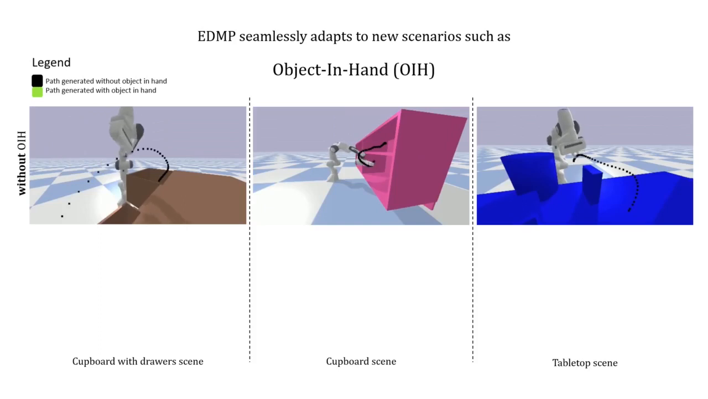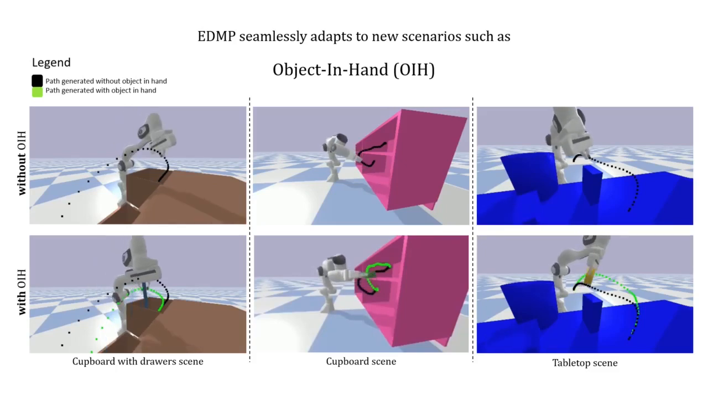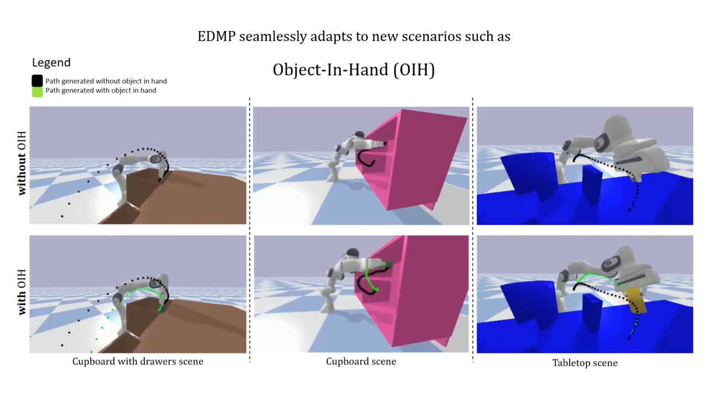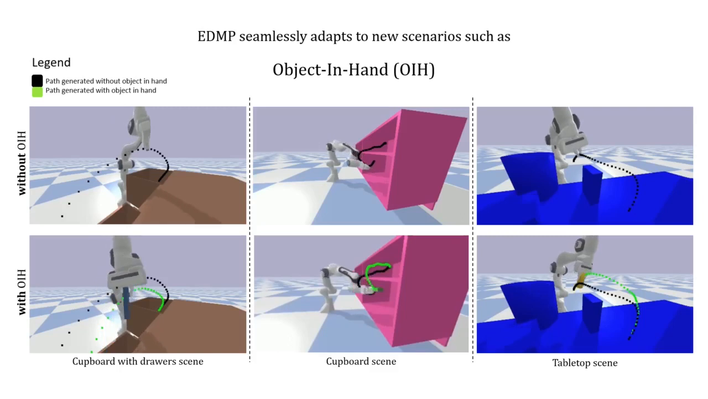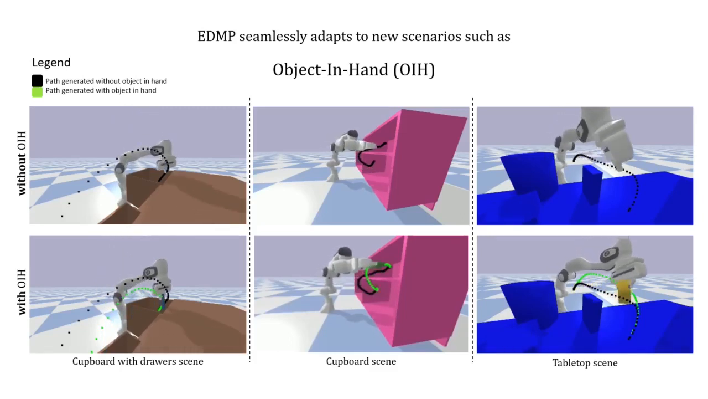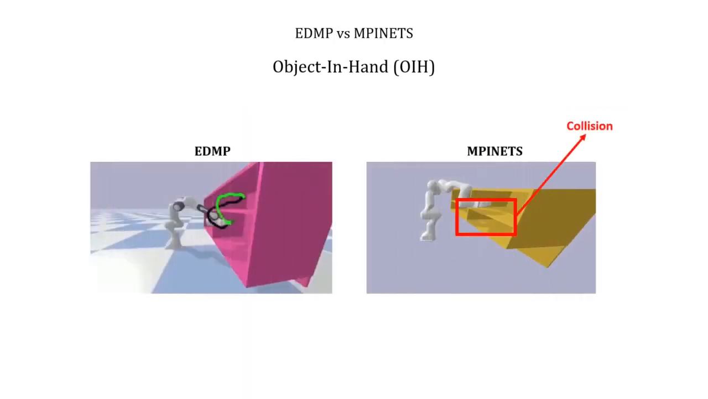Our framework can seamlessly adapt to new settings, including manipulation with different objects in hand, without the need for any retraining. Here, we can see how the guide influenced the diffusion's trajectory differently when holding an object compared to when not holding one. Behavior cloning approaches like MPiNet struggle to adapt quickly to such new unseen scenarios and necessitate retraining. We can see MPiNet failing here, while our framework succeeds.